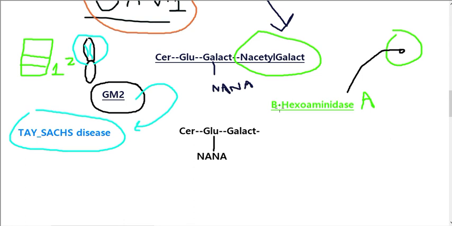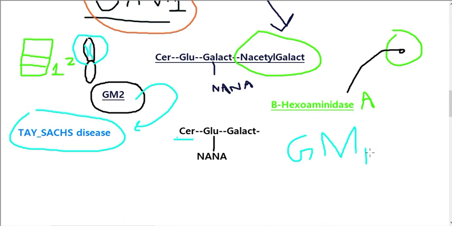Now what is the compound left behind? After removal of N-acetylgalactosamine, the compound that is left behind is ceramide, that is connected with glucose, galactose and N-acetylneuraminic acid. This compound is called GM3. Why is it called GM3?